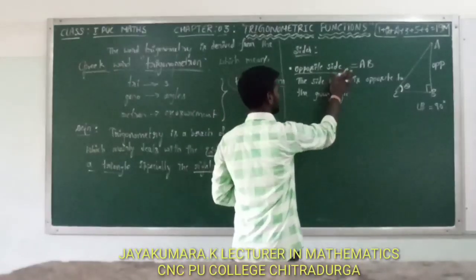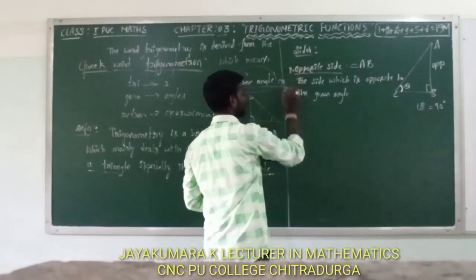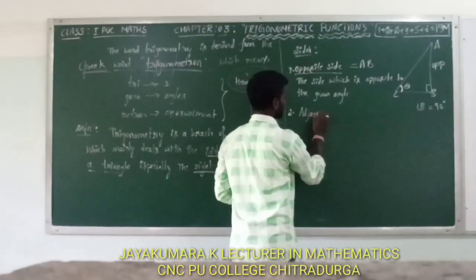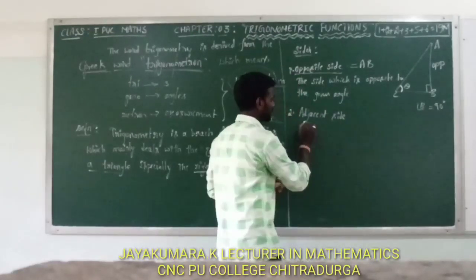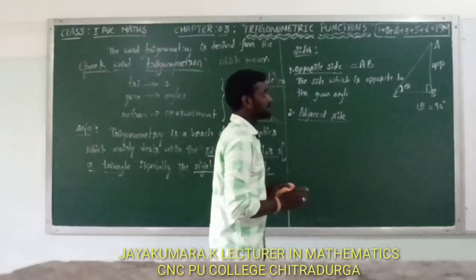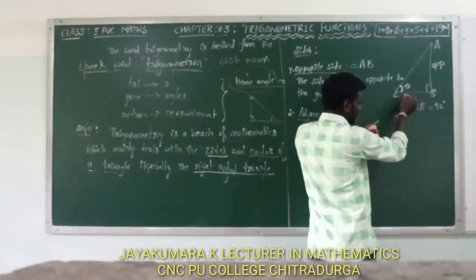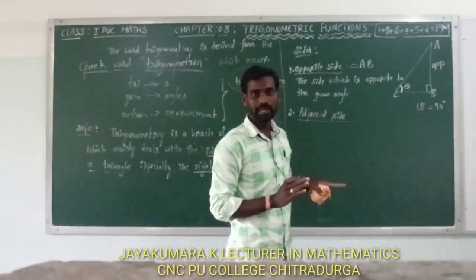Next, second one. This is first one, second one. Adjacent side. Adjacent side means the side which is adjacent to the given angle, the one beside the given angle, and the small side.